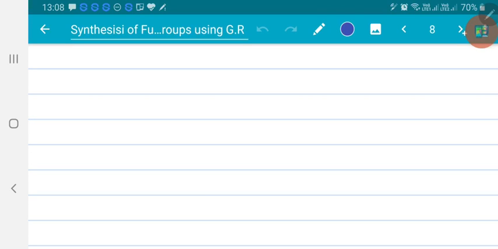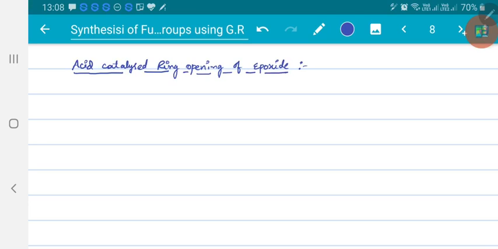Acid catalyzed ring opening of epoxides as well as base catalyzed ring opening of epoxides. And remember, base catalyzed ring opening of epoxides is nothing but similar to the reaction of epoxides with Grignard reagent, right? So if I consider an epoxide here, this is an epoxide, and this is allowed to react with methanol in the presence of acid.